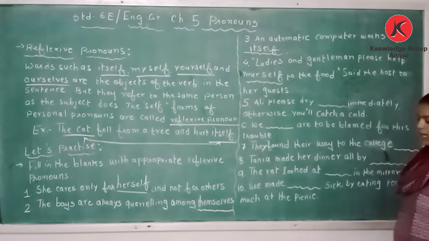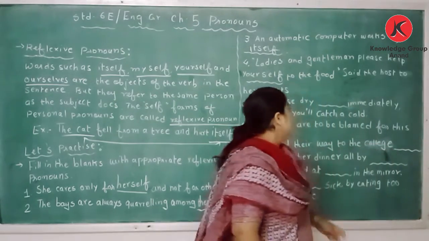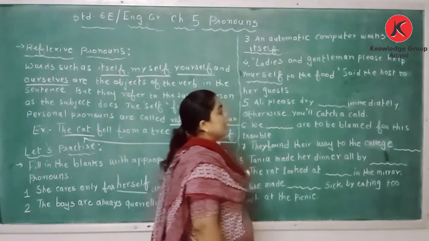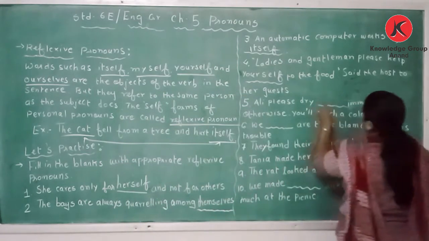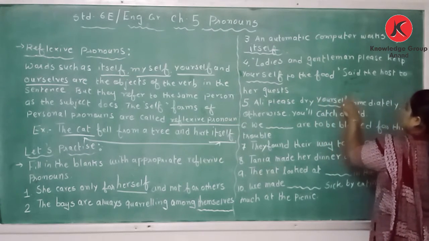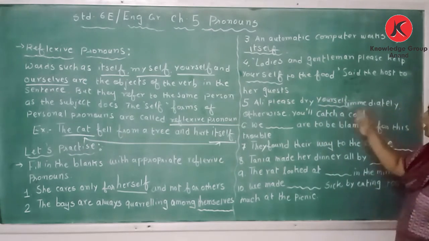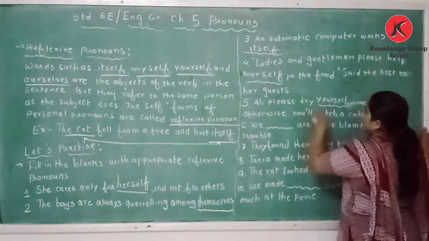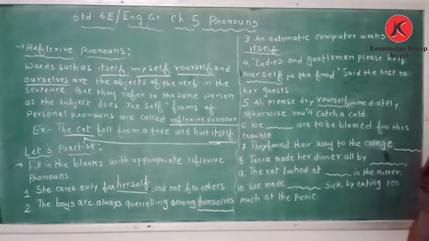Ali, please dry dash immediately. Now Ali is a singular person, a boy. So Ali, please dry yourself immediately, otherwise you will catch a cold. Because here it is you, we have used yourself.